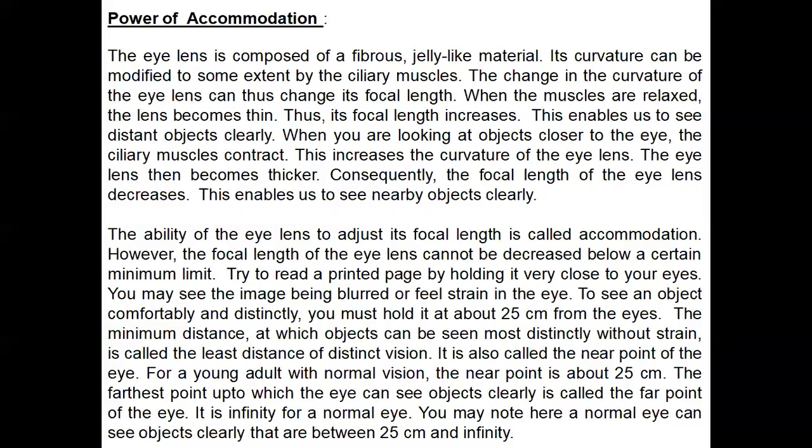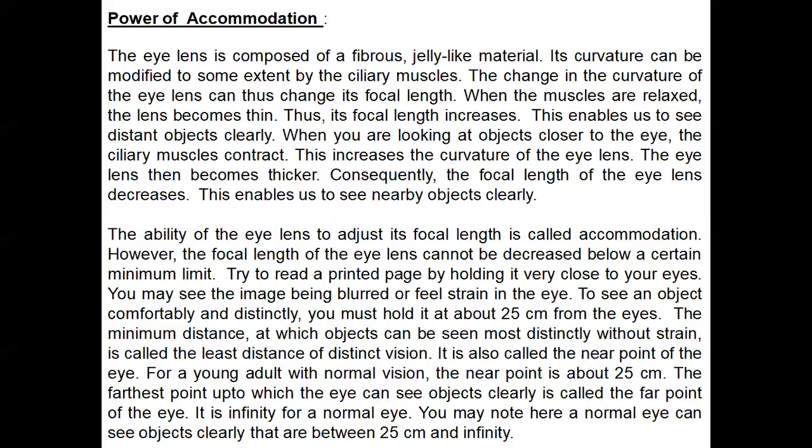When you are looking at an object closer to the eye, the ciliary muscles contract. This increases the curvature of the eye lens. The eye lens then becomes thicker, and the focal length of the eye lens decreases. This enables us to see nearby objects clearly.